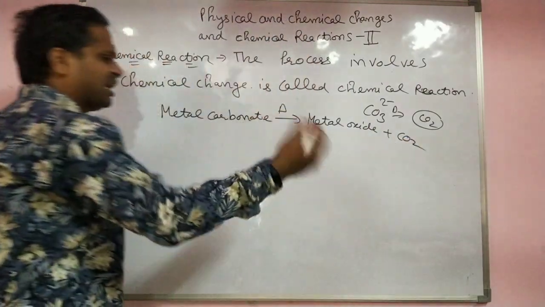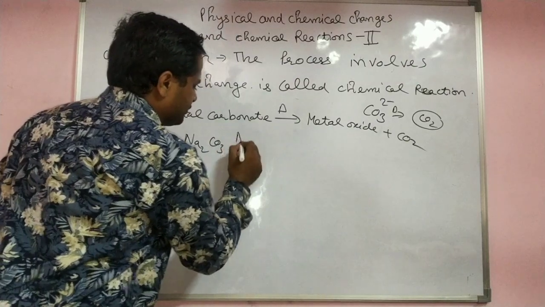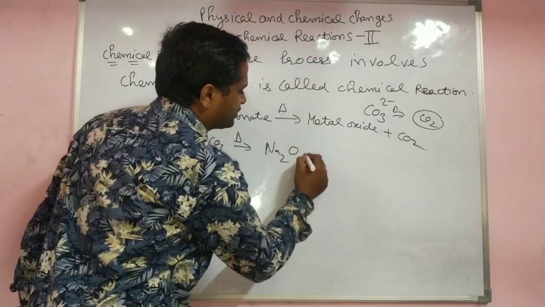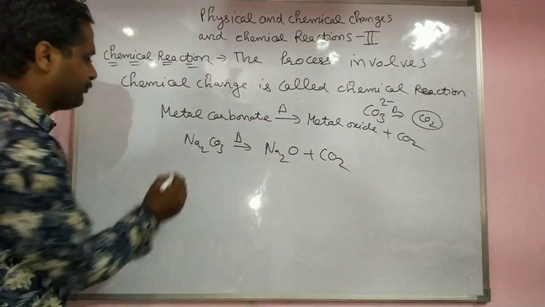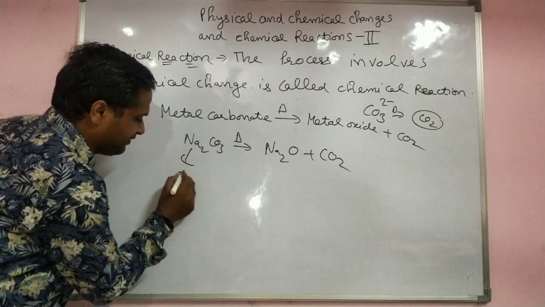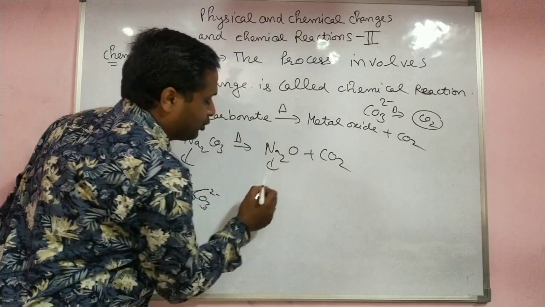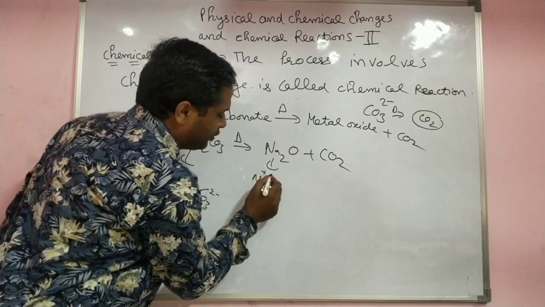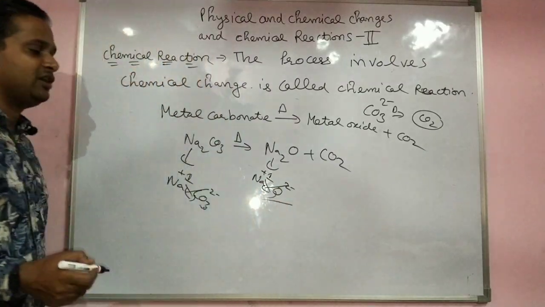Keep in mind, any carbonate you take, for example sodium carbonate: when you heat sodium carbonate, it gives sodium oxide plus CO2. Do you know how sodium carbonate is formed? Na is 1 positive, CO3 carbonate is 2 negative. And how do you form the metal oxide? Sodium is 1 positive, oxide is 2 negative. Very easily, students.